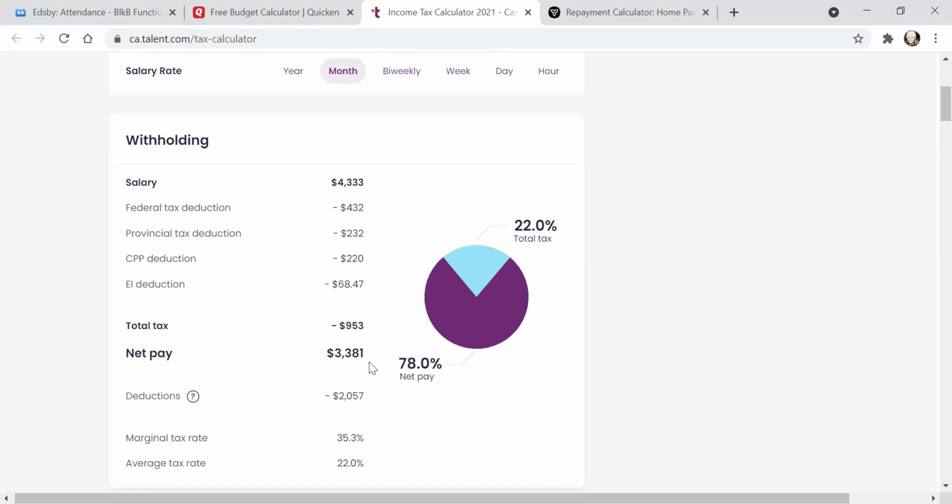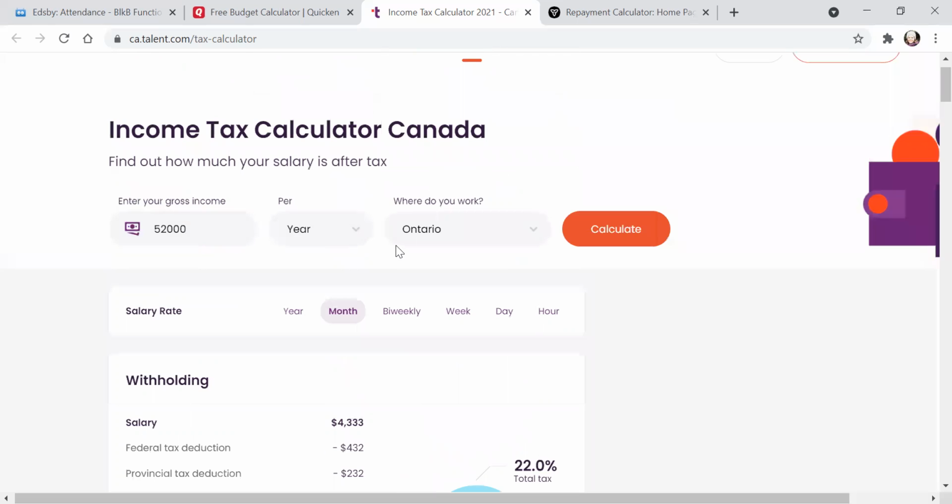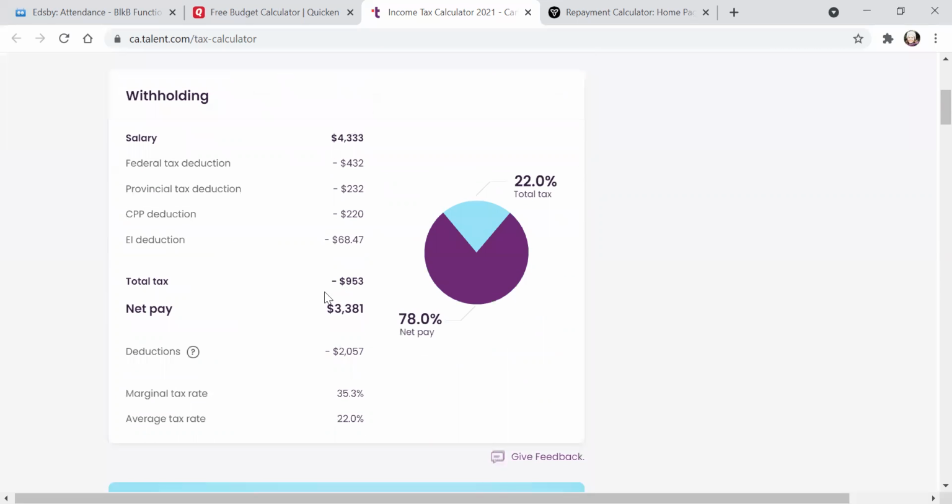You're making a monthly budget. So here in this scenario, if I had 52,000 and lived in Ontario, I'm actually only working with $3,381 a month. The government is taking almost $1,000 in taxes.